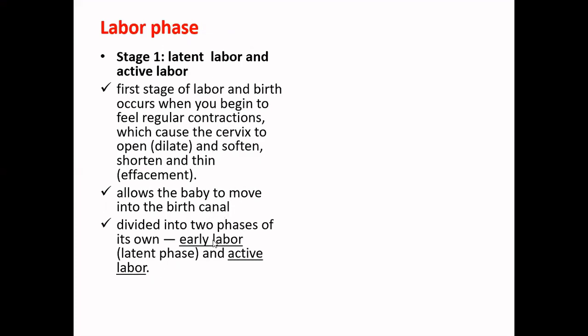One is the early labor phase, which is also termed as the latent phase, and the next phase is the active labor phase. So basically a labor phase is that phase wherein you feel significant changes in the cervix, opening of the cervix, and the softening of the walls of the cervix, and the entire process is to make the baby go into the birth canal and help it to come out into this world. And these are divided into two subphases, that is the early labor phase, termed the latent phase, and the active labor phase.